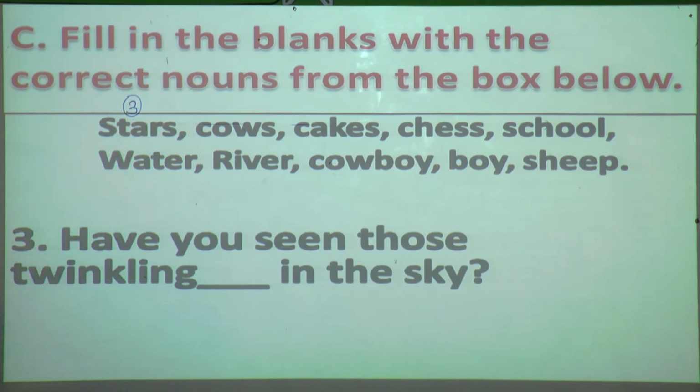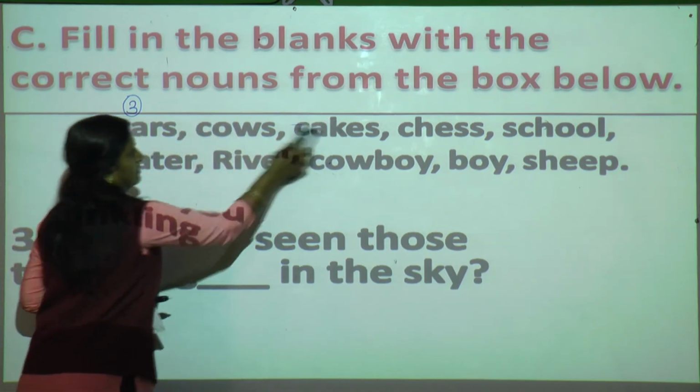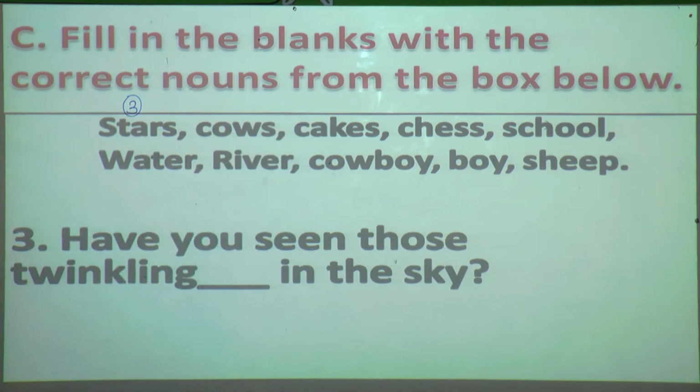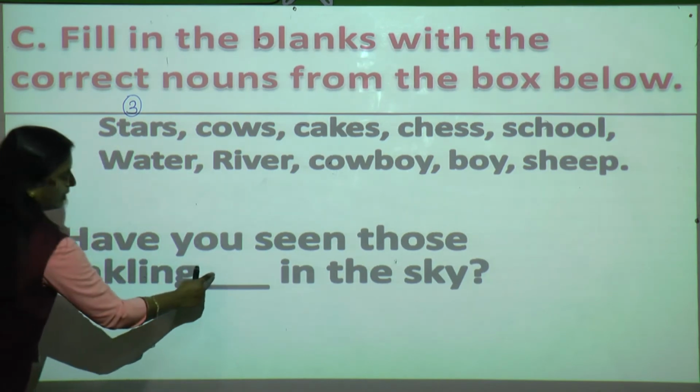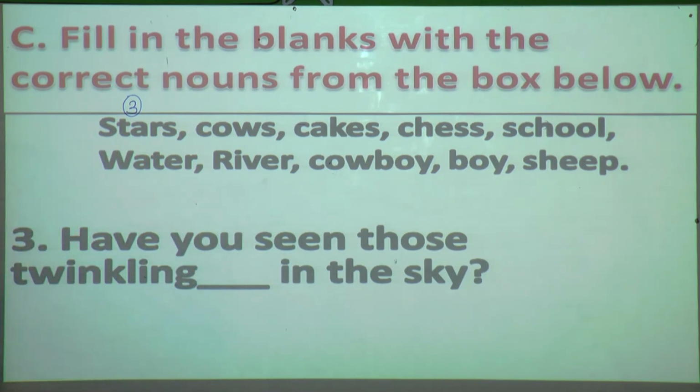Understood? Okay. Again I'll read. Have you seen those twinkling dash in the sky? So what will come over here? Stars. So these 3 number stars you have to put it here. Now we'll move on to the fourth one.